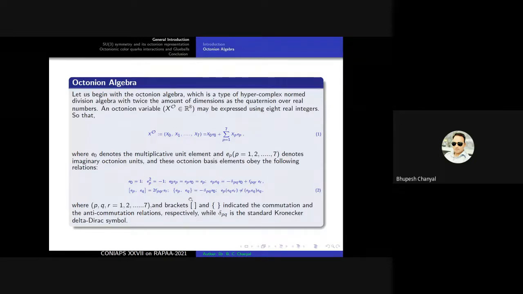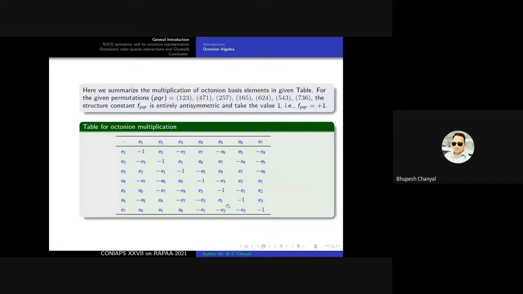And here we choose two brackets, the first one and the second one. This type of bracket indicates the commutative, and this type of bracket indicates the anti-commutative relations. And delta_pq indicates the canonical Dirac delta function. So here we summarize the multiplications of octonion basis elements.